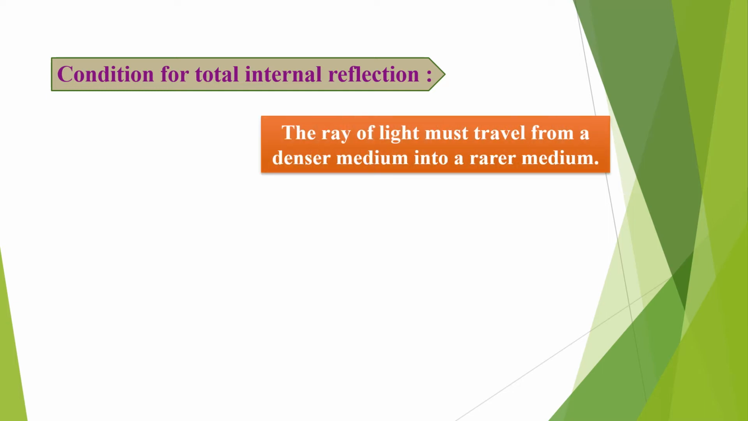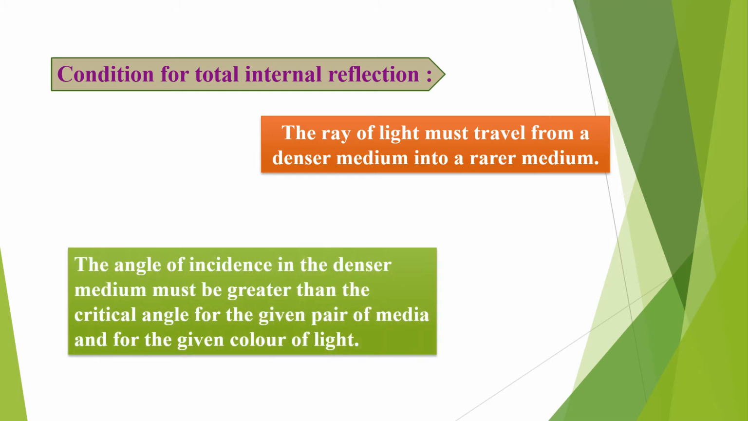Conditions for total internal reflection. Which conditions are required for the total internal reflection phenomenon to take place? The ray of light must travel from a denser medium into a rarer medium. The angle of incidence in the denser medium must be greater than the critical angle for the given pair of media and for the given color of light.